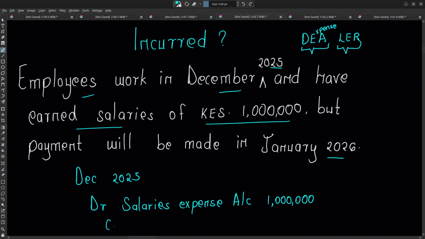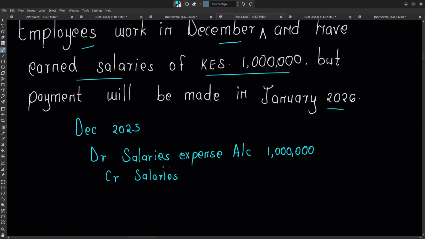Then the other thing we need to recognize is something we have not yet paid, which is a liability that we have already incurred. So we should have a payable account. We can call it salaries payable account of 1 million.